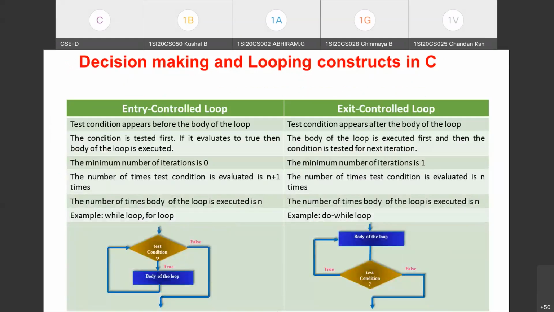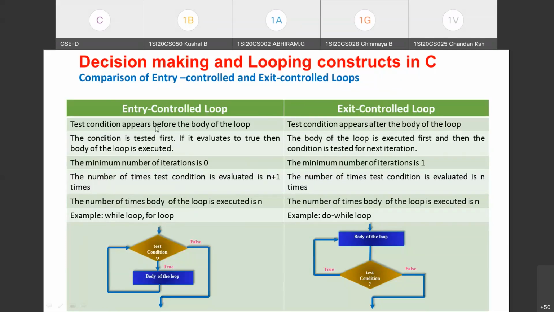So with this knowledge, we shall try to list out the differences, that is, we shall try to compare the entry controlled and exit control loops. It may not be a difference, it may be with respect to a few points, it may be a similarity between these two. We are trying to compare these two loops in C. Coming to the entry control loop, with respect to where the test condition appears, the test condition appears before the body of the loop, whereas in exit control loop, the test condition appears after the body of the loop. So this is one difference you can give.